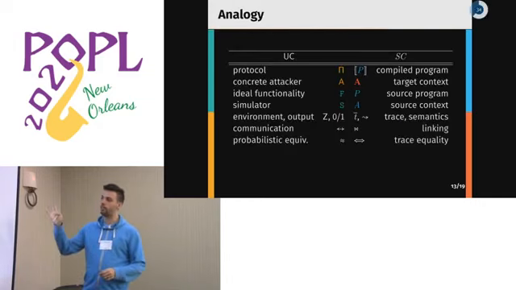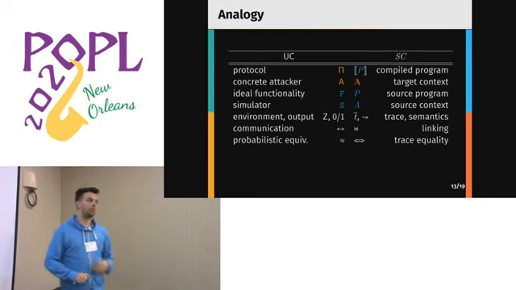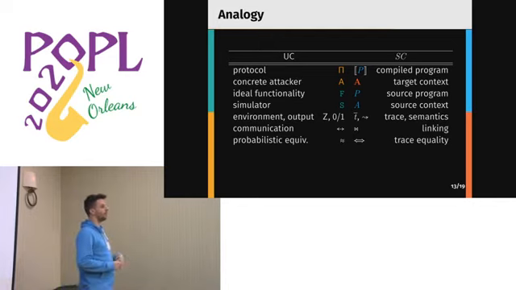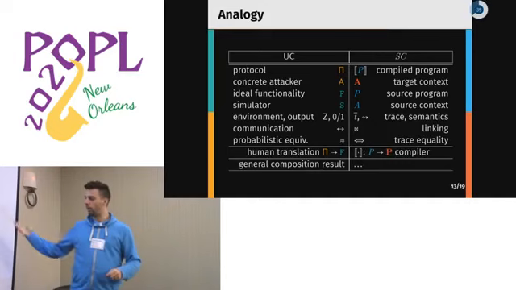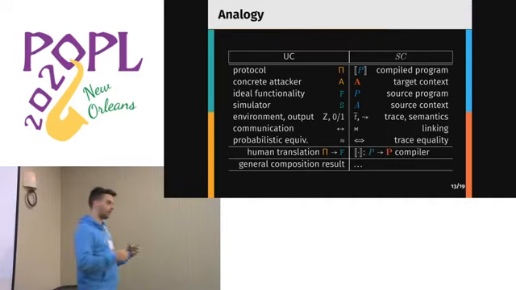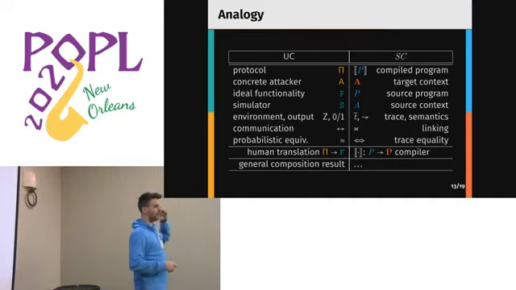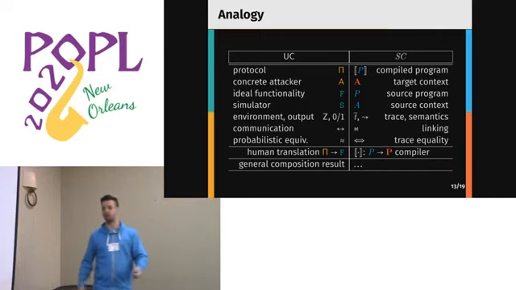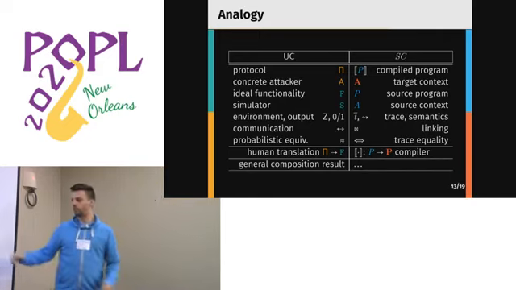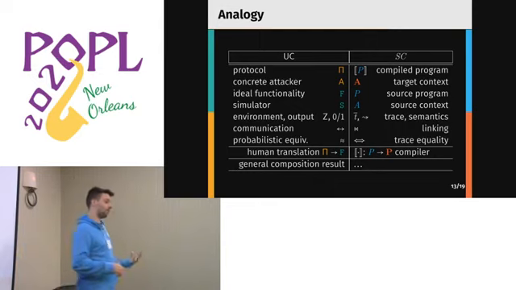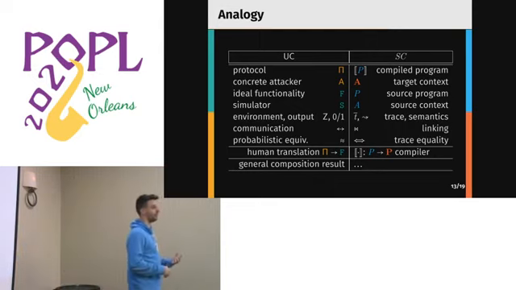So when we spell out this analogy, we see that indeed not all elements of one world exist in the other. For example, we have compilers that take our high-level, human readable and human codable programs and turn them into bytecode and messier low-level languages, whereas in UC there is generally a human translation between a protocol and the native functionality.